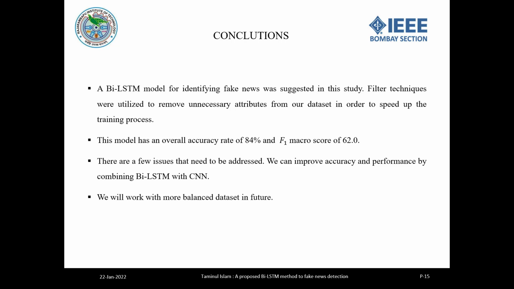A Bi-LSTM model for identifying fake news was suggested in this study. Filter techniques were utilized to remove unnecessary attributes from our dataset in order to speed up the training process, and this model has an overall accuracy rate of 84% and F1 macro score of 62.0.